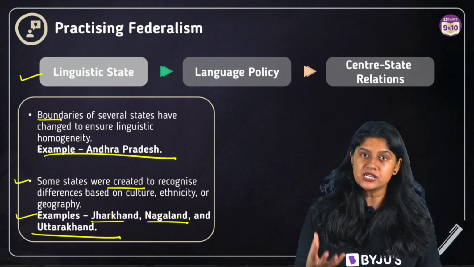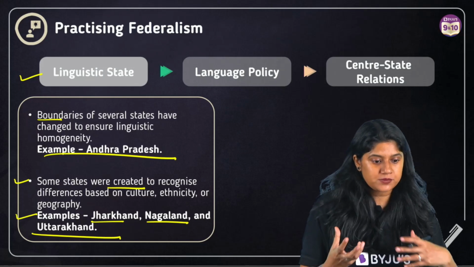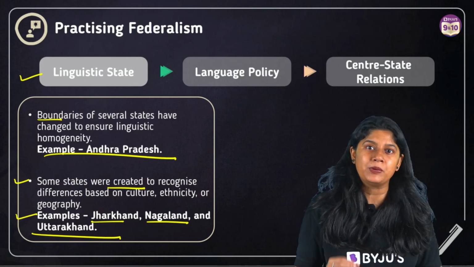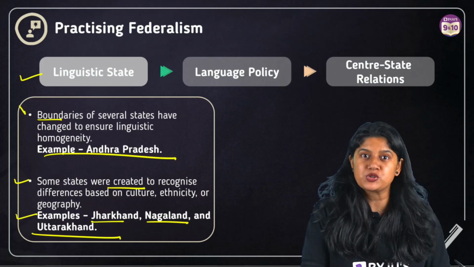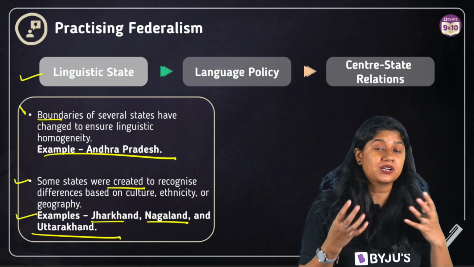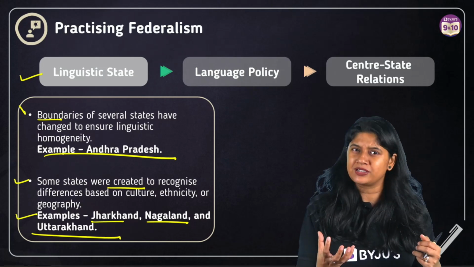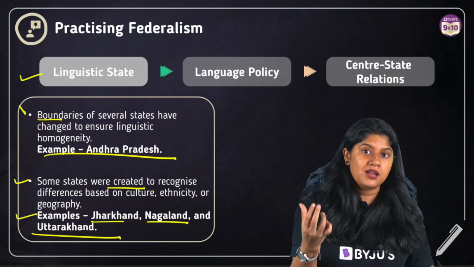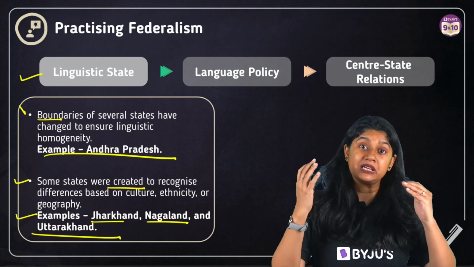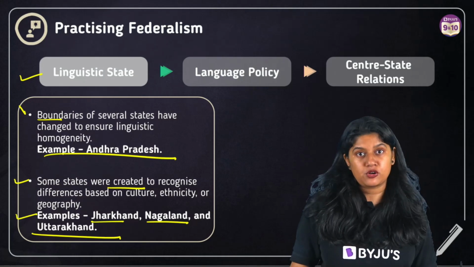So federalism gives the government the power, and the government can actually listen to the people. Based upon the needs of the individual, based upon the language and the culture and the rich heritage that they have, if the people demand it, and if the government feels that it will be great for the people, we will see the formation of states.